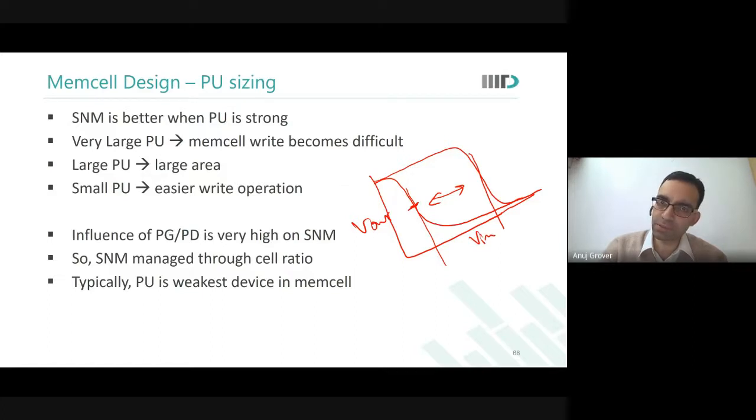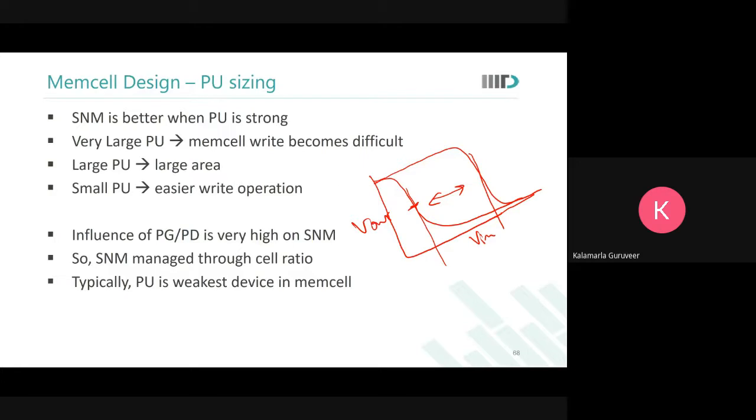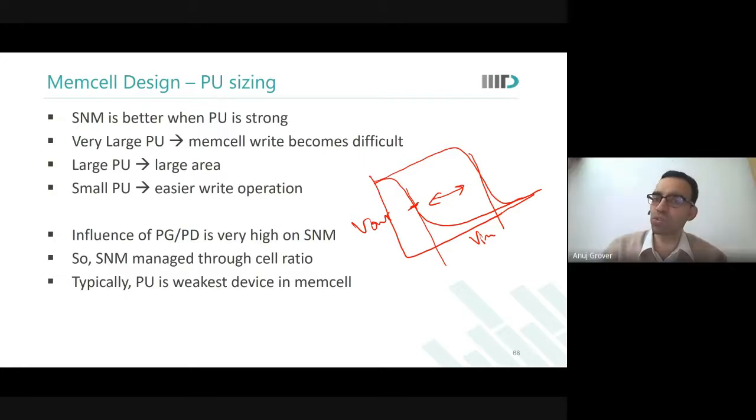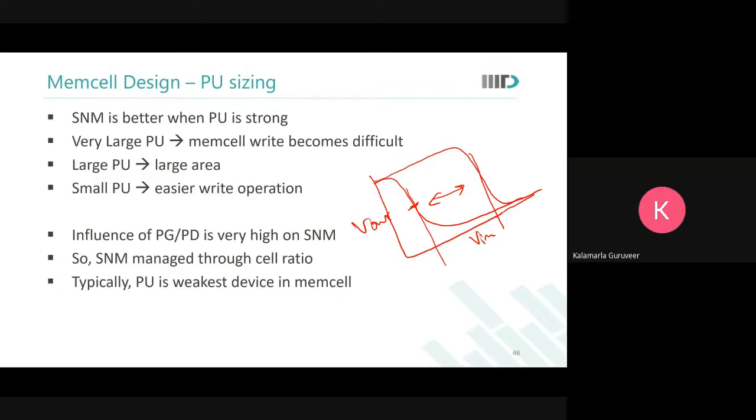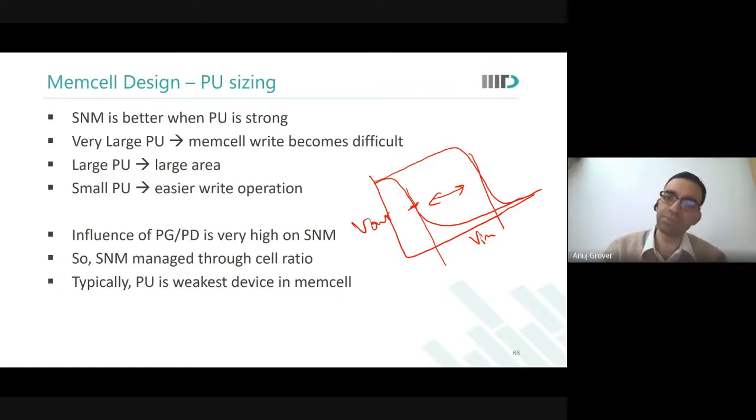Are you able to see this? So it has nothing to do with threshold voltage. It has just to do with the current ratio of the NMOS and the PMOS.